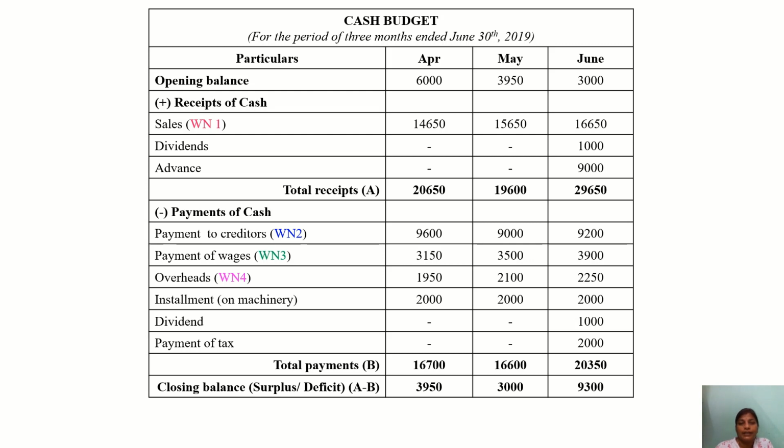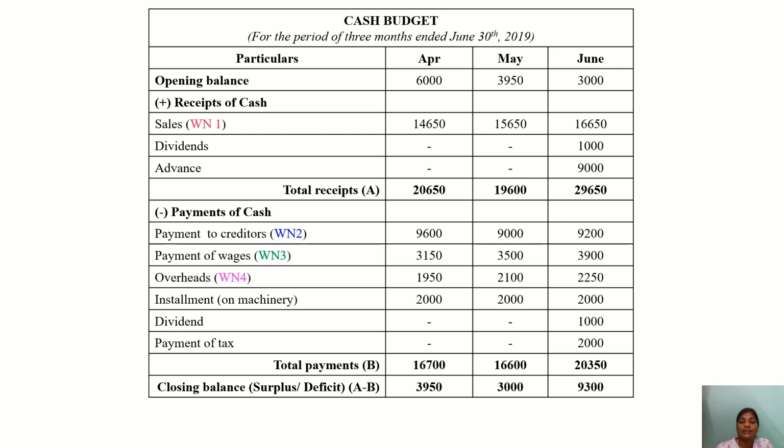So finally we have this final statement of the cash position, that is the forecast. On 30th April you are having a surplus position of 3,950. Then in May you are having 3,000, and finally in the month of June 9,300.